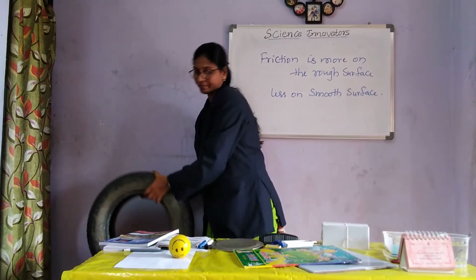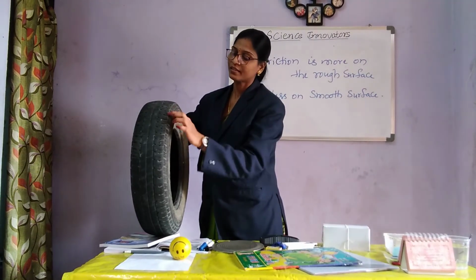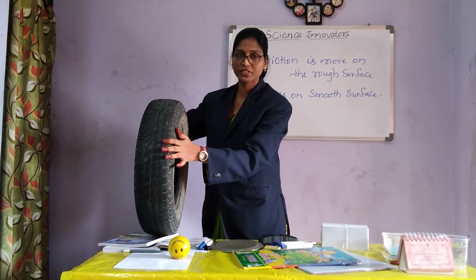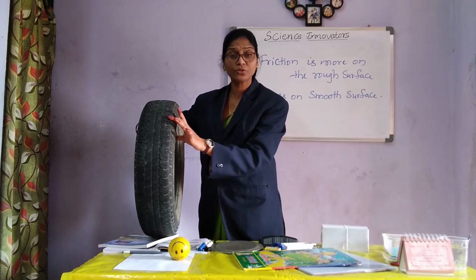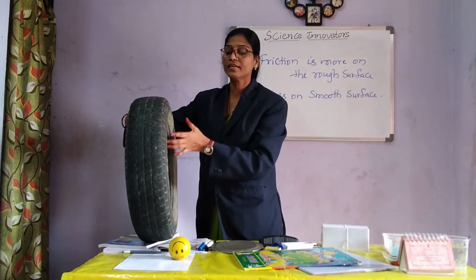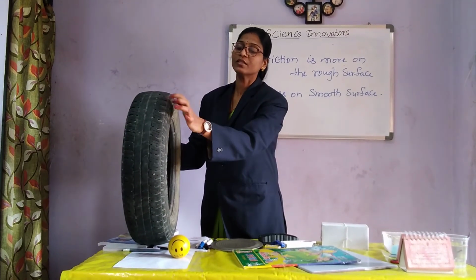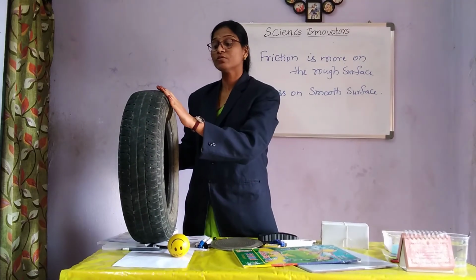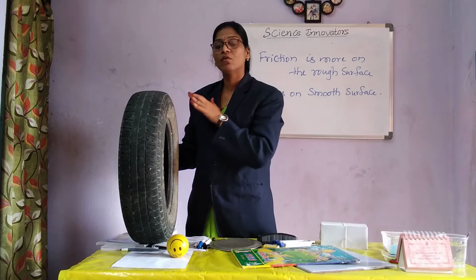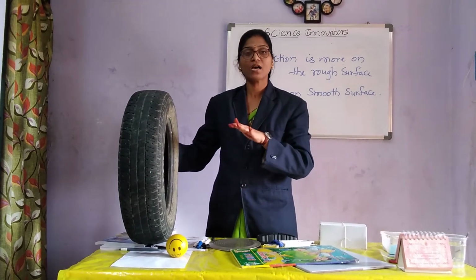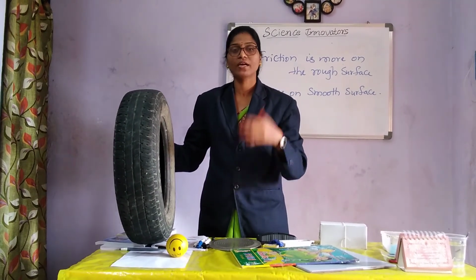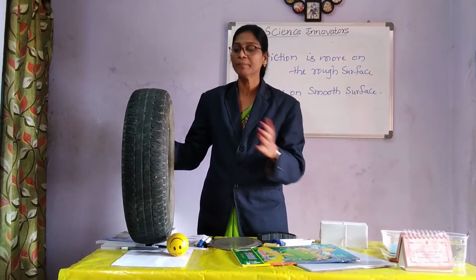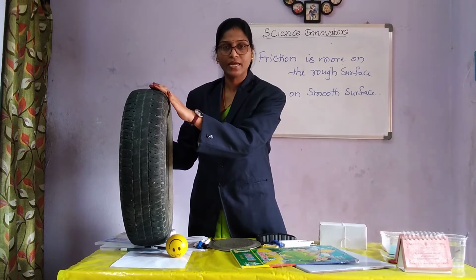You can see the tire where there are grooves, like the spikes I have just shown on the shoe. In the same manner, the tire also has certain grooves. They are not smooth. When these grooves are worn smooth, the bikes or cars may skid over the ground and fall down and accidents may occur. Hence, there should be certain grooves on the tires.